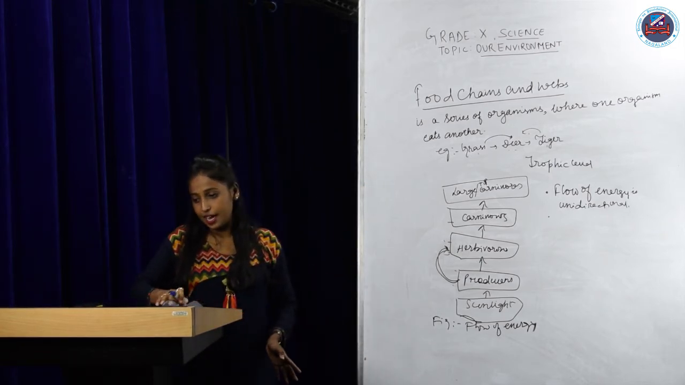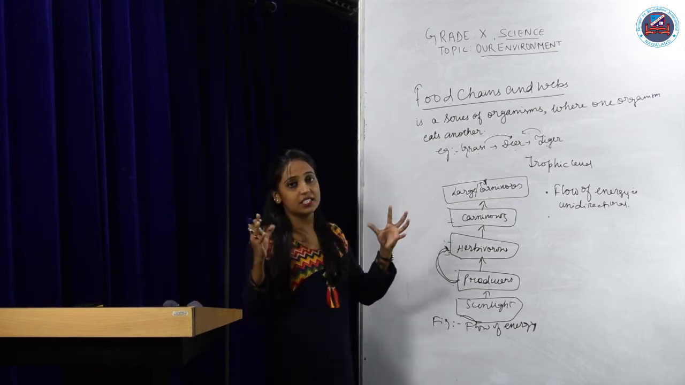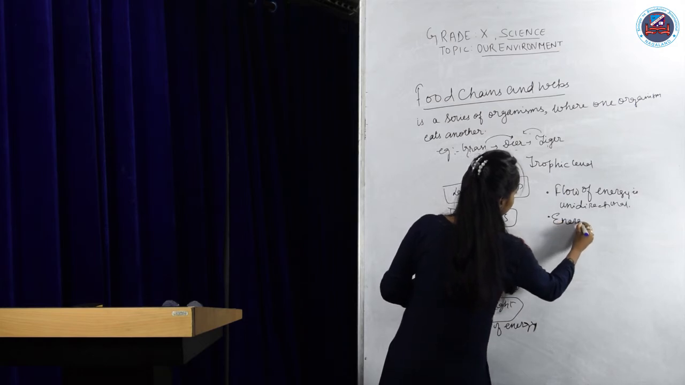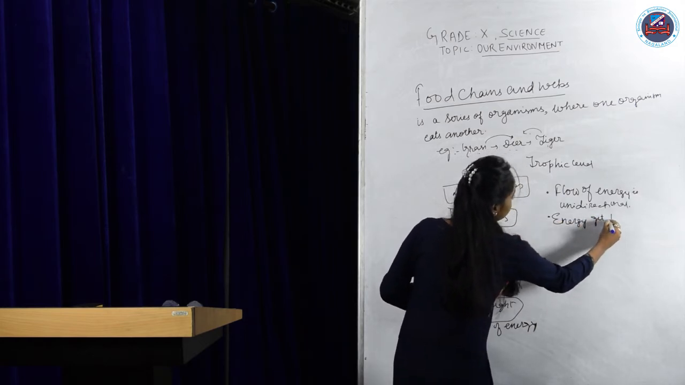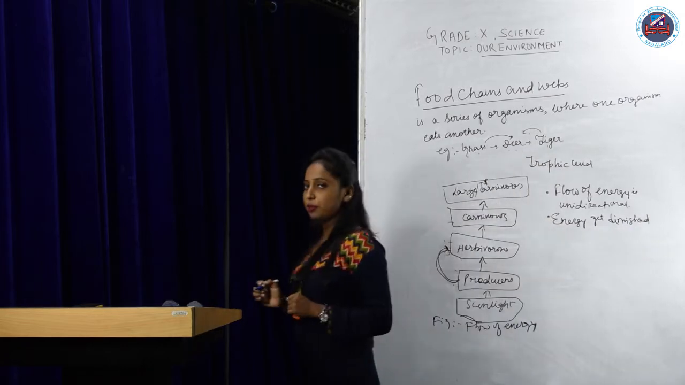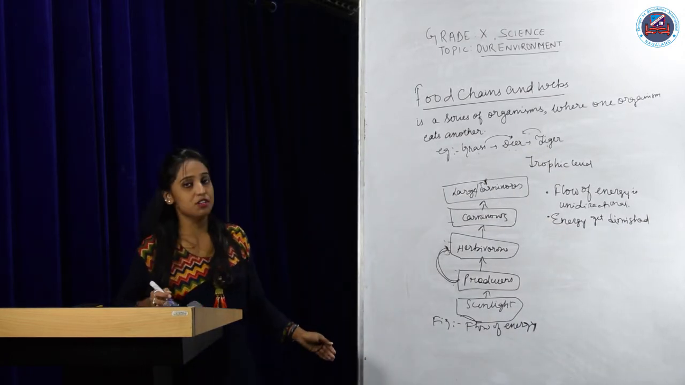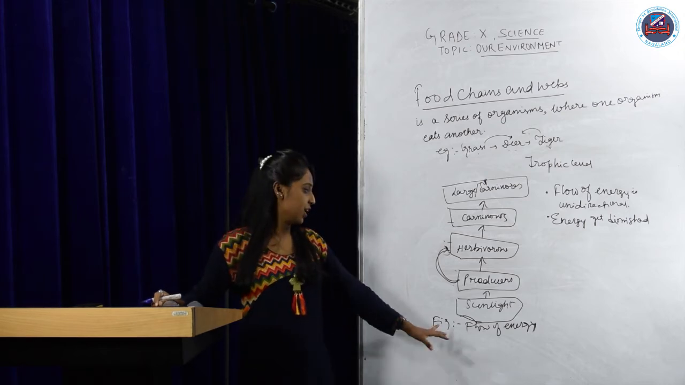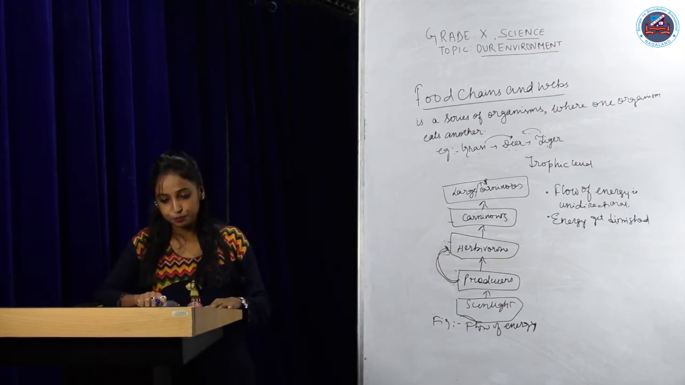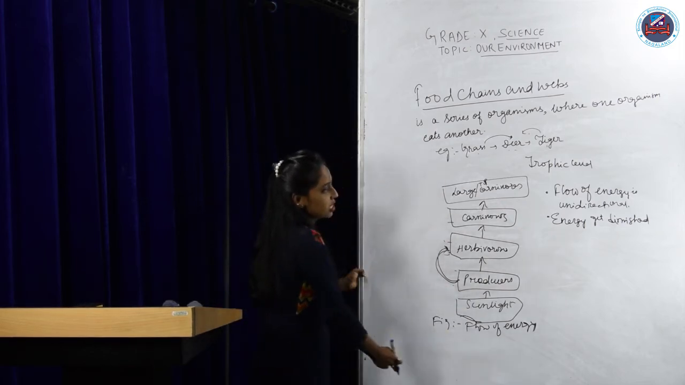Another one is that at each trophic level, what happened? Energy gets diminished. The energy gets diminished because at each trophic level there is loss of energy. Every trophic level there will be loss of energy. So this is food chain and how energy flows in a food chain.